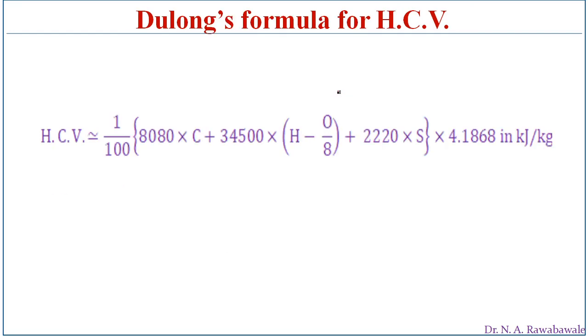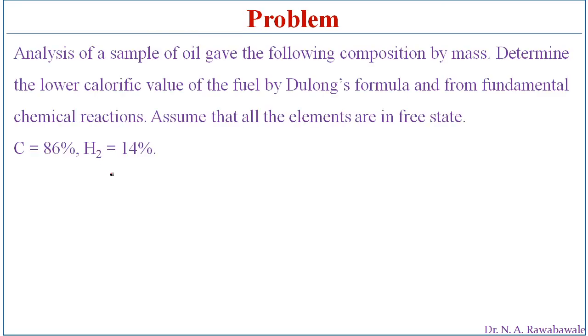Here there is one more formula known as DeLong's formula for finding higher calorific value. It is an empirical formula which is obtained by experimentation or observation. So this formula can also be used to find the higher calorific value of a fuel. Now we will see how to find the calorific value of a fuel.